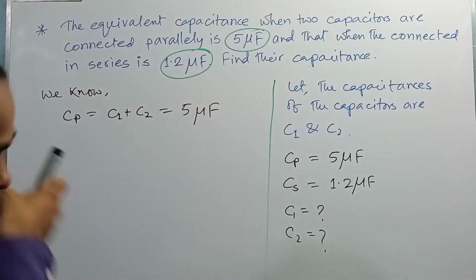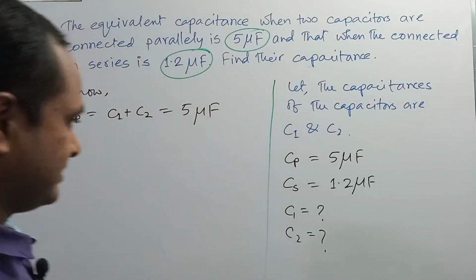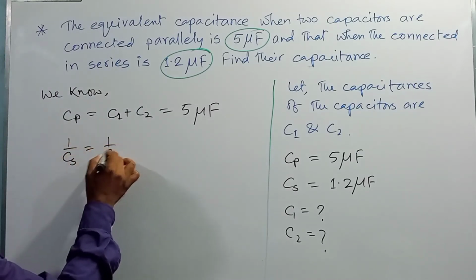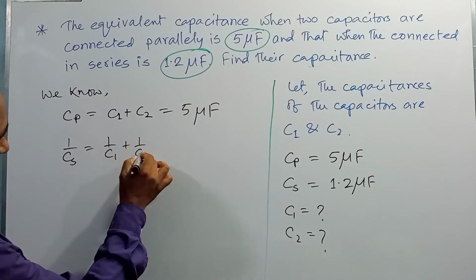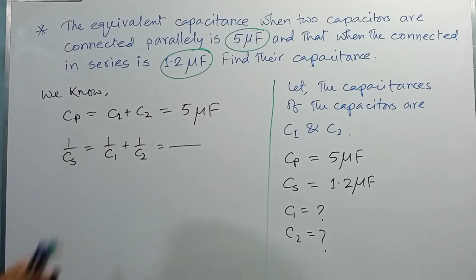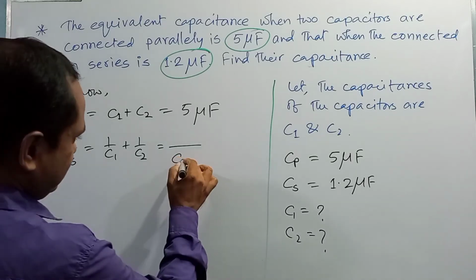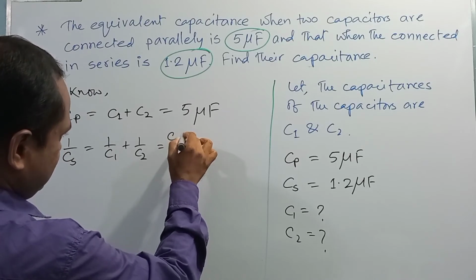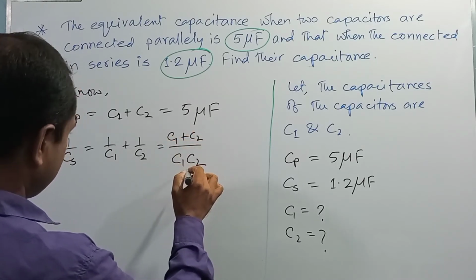Again, when they are connected in series, we know 1 by Cs is equal to 1 by C1 plus 1 by C2. If we take the LCM of C1 and C2, we can write C1 C2 over C1 plus C2, right?